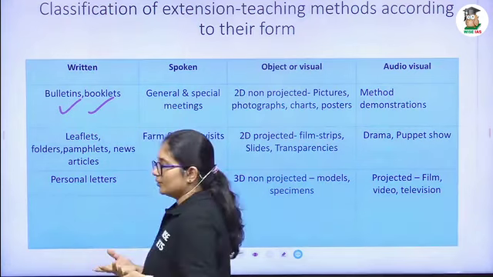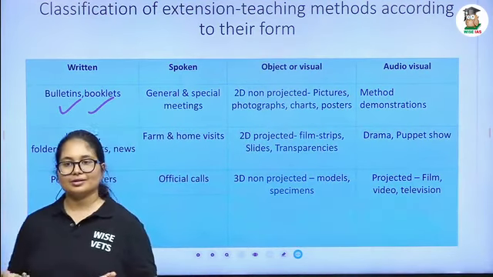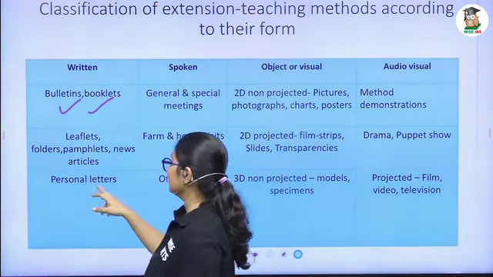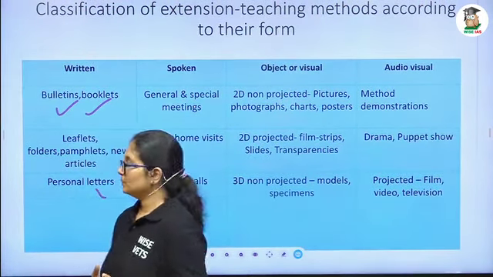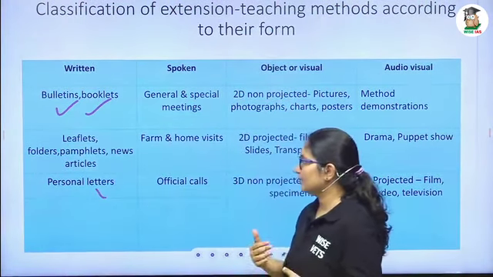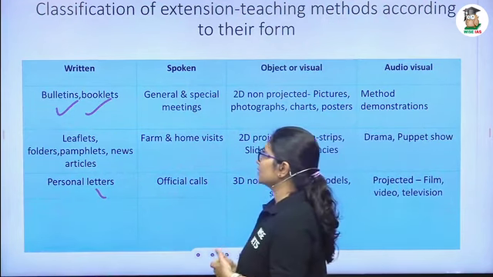And news article, we know the news we read in the newspaper comes under the news article. And the personal letter, the letter we write to a farmer. Okay. So in the written form, what are they? Bulletin, booklet, leaflet, pamphlet, folder, news article and personal letter. And spoken, what are the spoken methods?